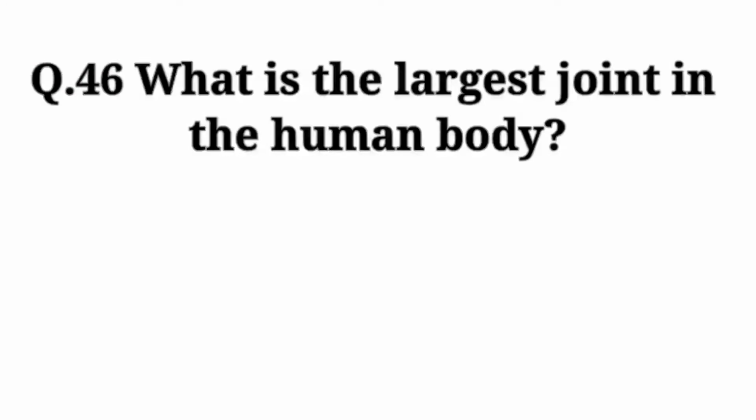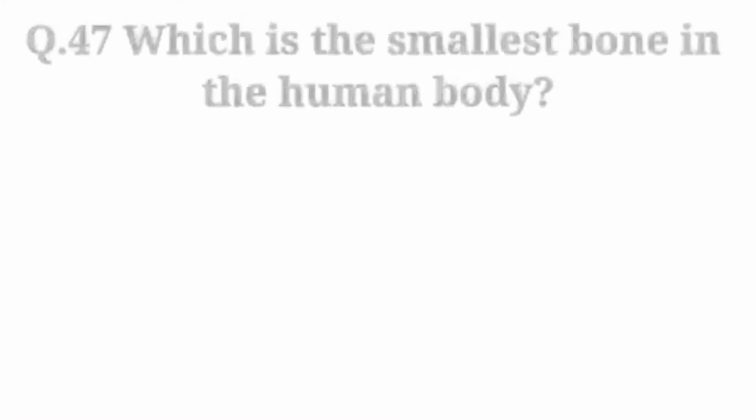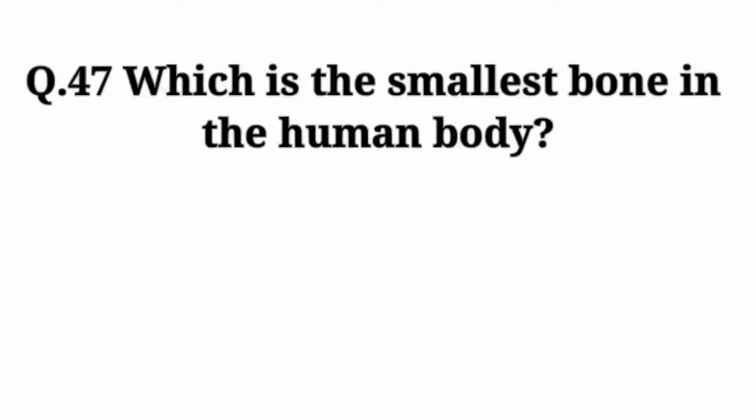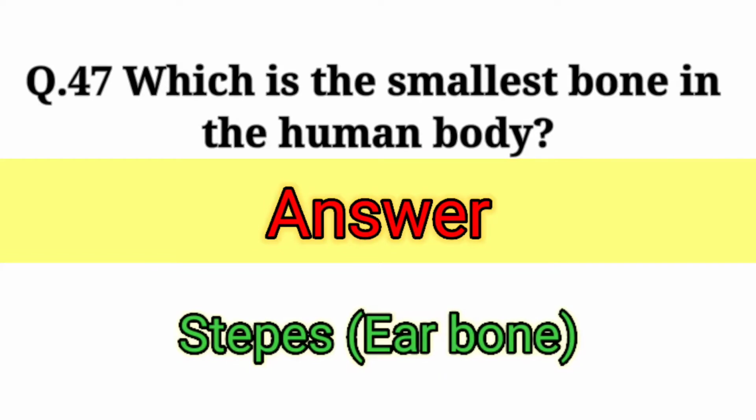What is the largest joint in the human body? Answer: knee. Which is the smallest bone in the human body? Answer: stapes, ear bone.